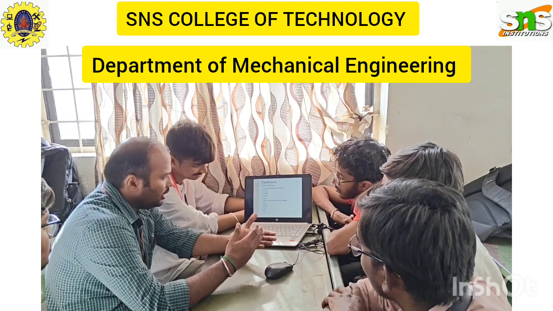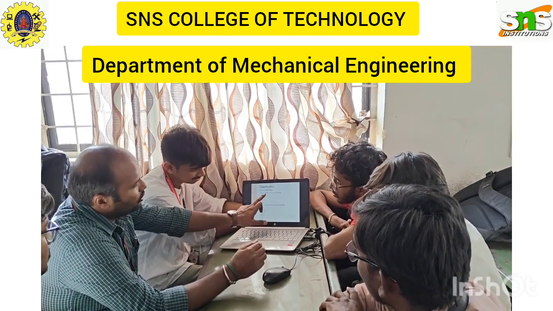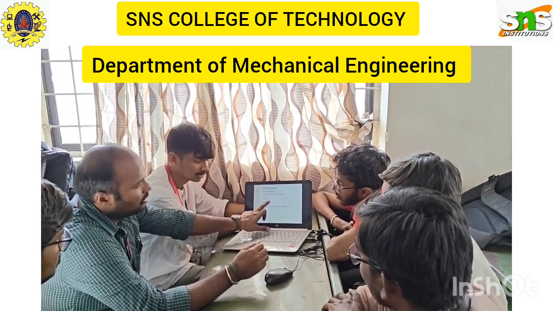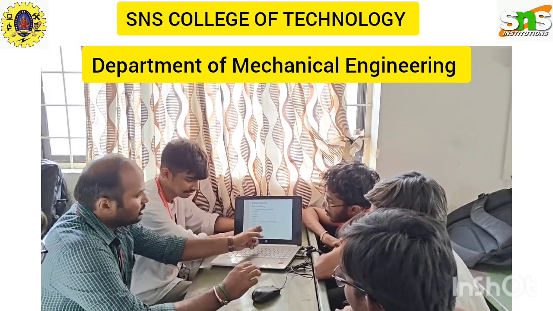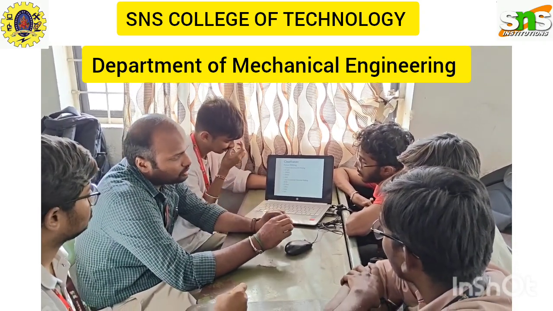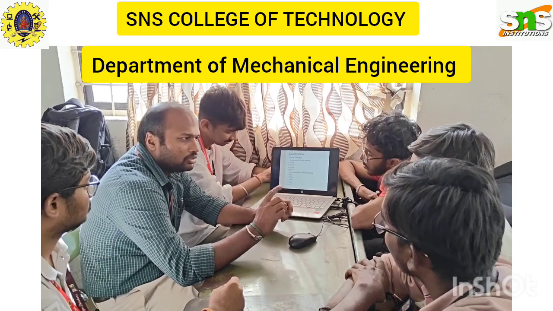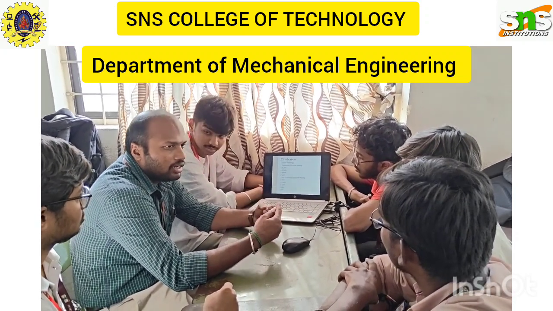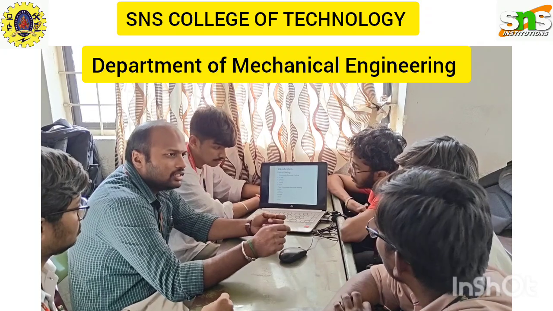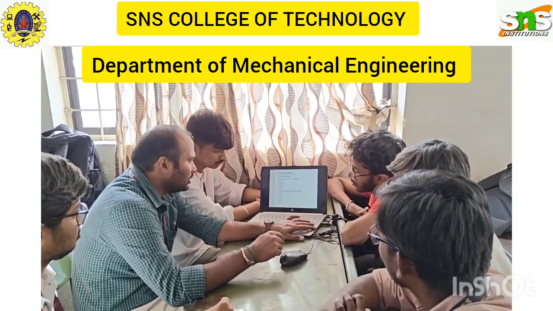So the consumable process we use without filler metal, and for the non-consumable electrode welding process we use filler metal. The electrode is used only to produce heat, and that heat in turn melts the filler rod and fills the welding surface.